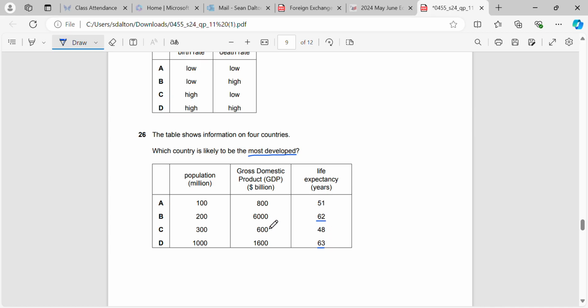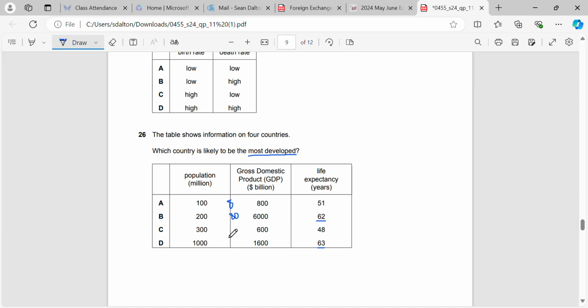Okay, and now we'll go to GDP. So we can see that GDP here, now obviously this will be in billions, will be 800 billion divided by 100 million, 6,000 billion divided by 200 million. That's going to be 80, I think, unless my maths is correct.